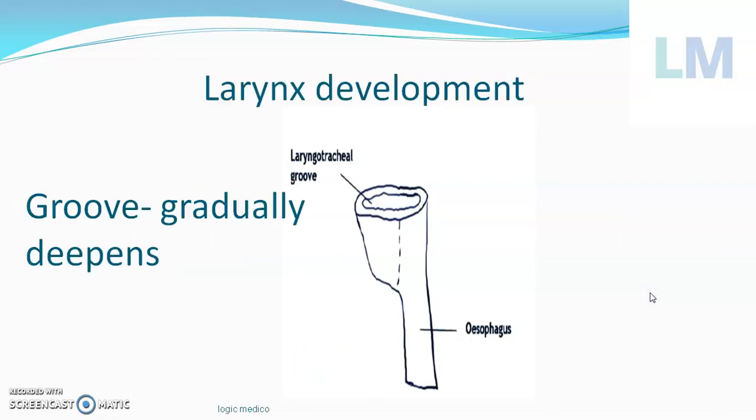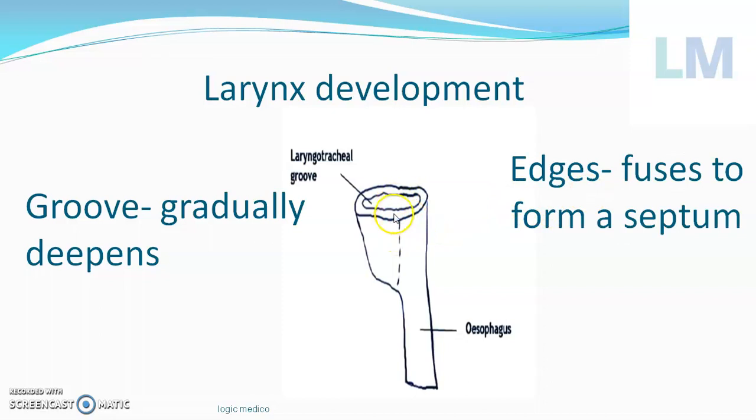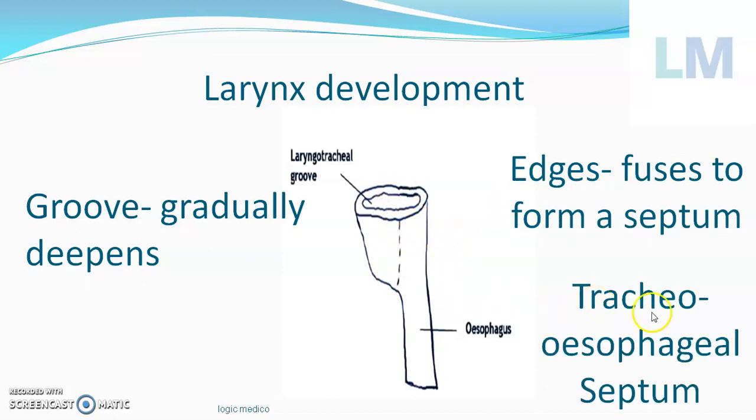So in this larynx development, this groove, laryngotracheal groove, deepens in such a way that it will grow further downwards. When it is growing further downwards, the edges of the pharyngeal wall will fuse with one another to form one septum. That septum is called tracheoesophageal septum. So why is it called tracheoesophageal septum? Meaning already we have esophagus here.